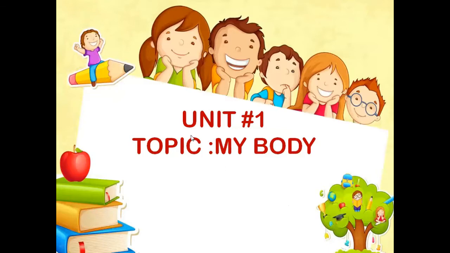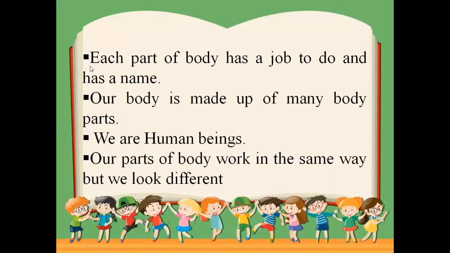Okay, first of all, unit number 1, topic: my body. The revision of this unit is: each part of the body has a job to do and has a name. This is your book page number 2. In this unit you have learned that each part of the body has a job to do and has a name. It means each part of the body has a function, a work to do, because the eye has its own function and the nose has its own function. Each part of the body has a function to do, and each part also has a name.